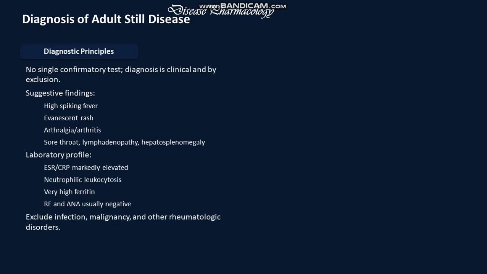Diagnosis of adult Still disease. These are the diagnostic patterns. Suggestive findings: high spiking fever, evanescent rash, arthralgia, arthritis, sore throat, lymphadenopathy, and hepatosplenomegaly. Laboratory profile: ESR, CRP, neutrophilic leukocytosis, very high ferritin, and RF and ANA negative.